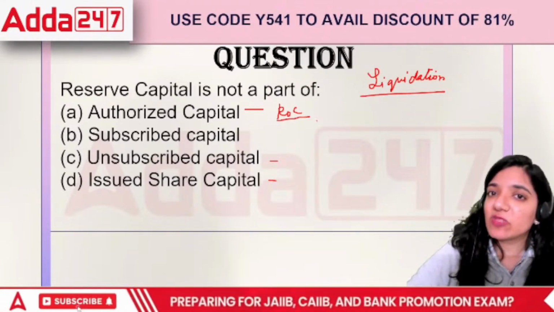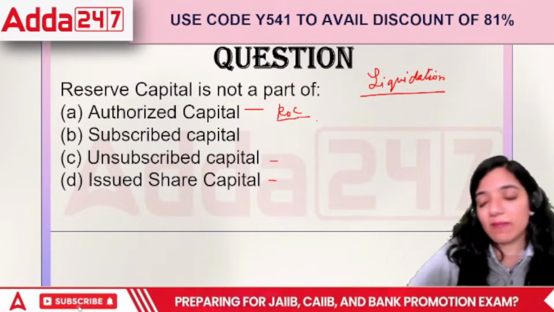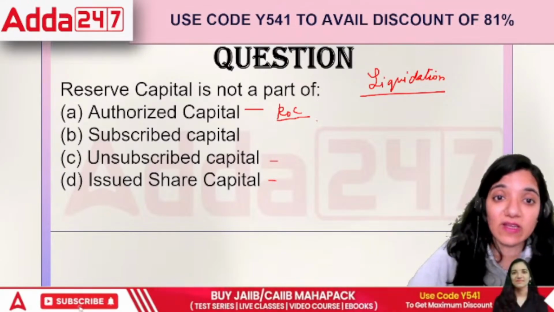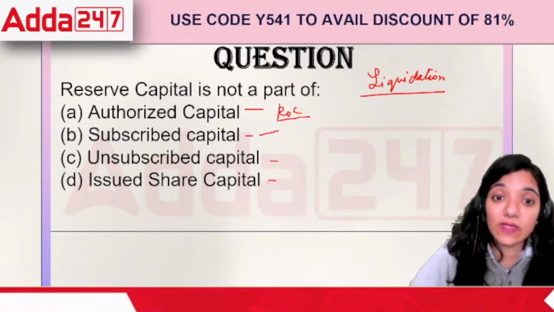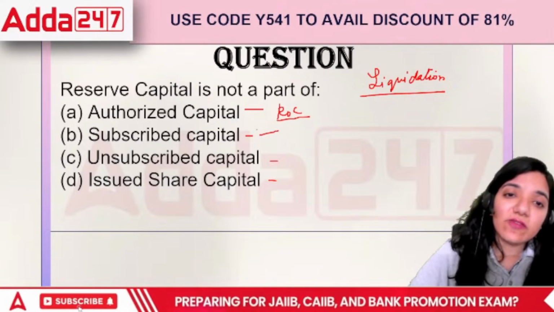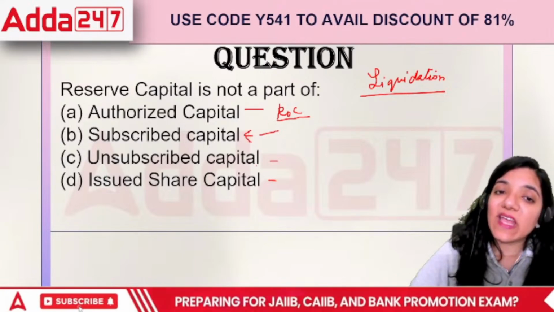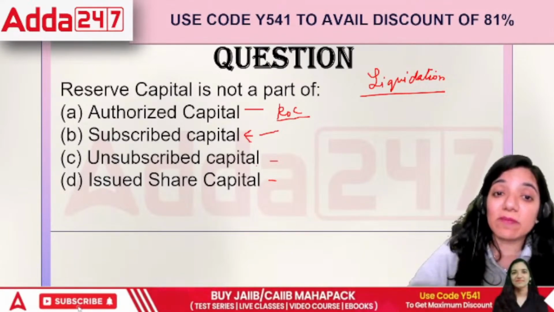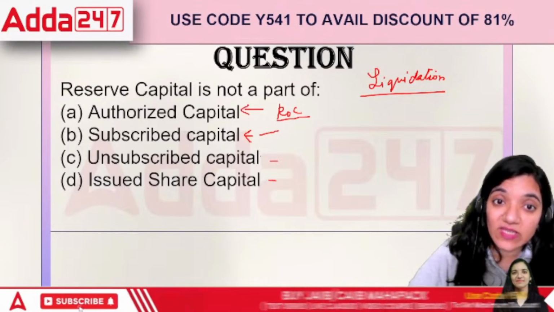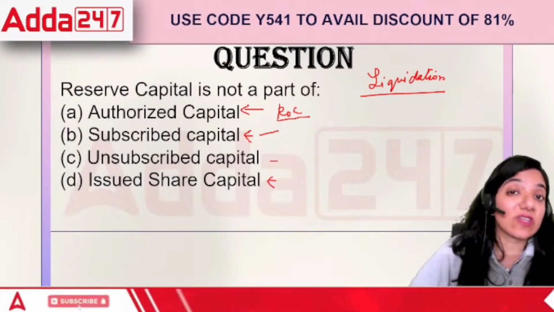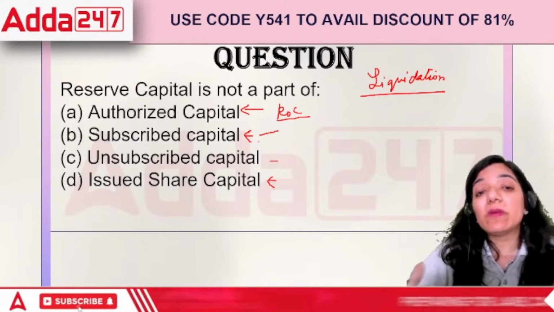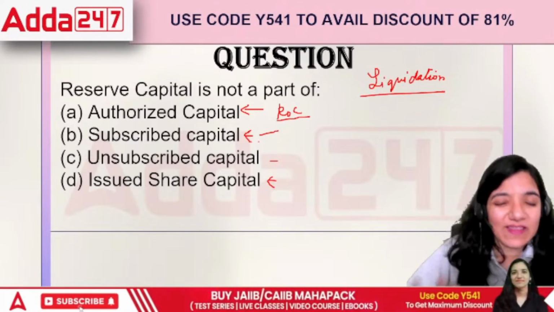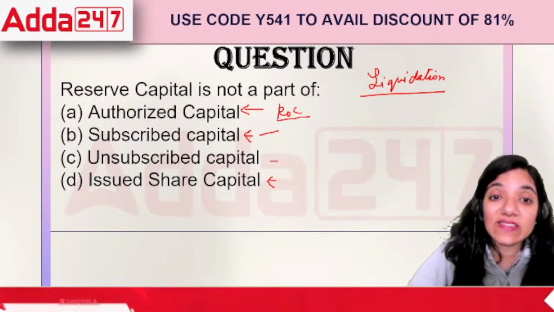If people haven't subscribed, we cannot keep that capital by the end and ask people for money. So subscribed is also a part there. Issued means if people have taken up this capital, only then it became subscribed. So it was authorized, issued, and also subscribed. But this amount is something that we are not calling people to pay right away. We are saying, wait now. That is called unsubscribed capital.